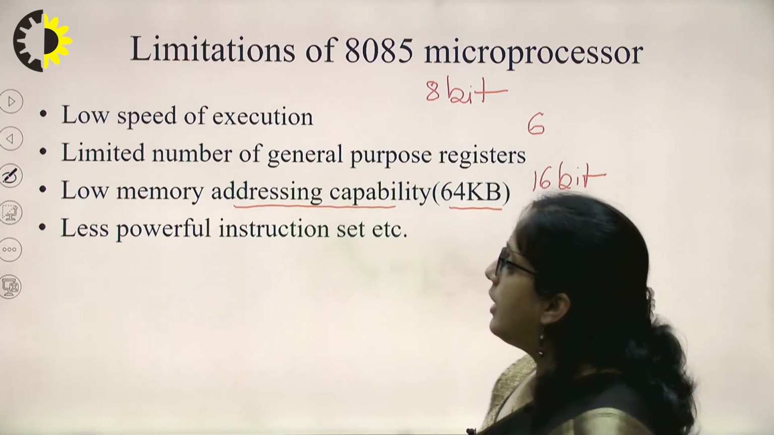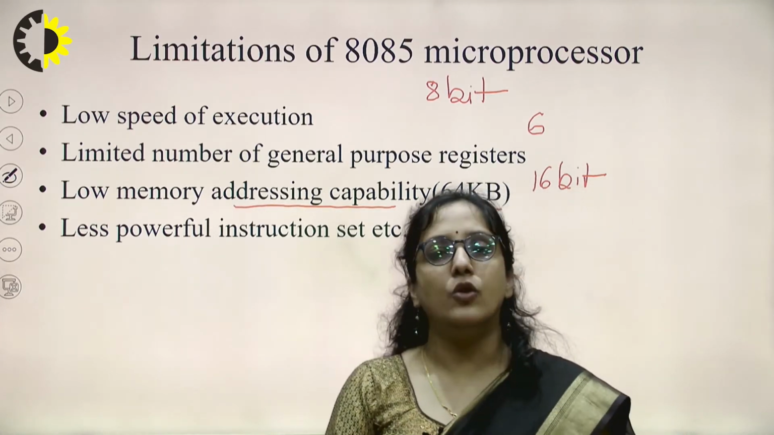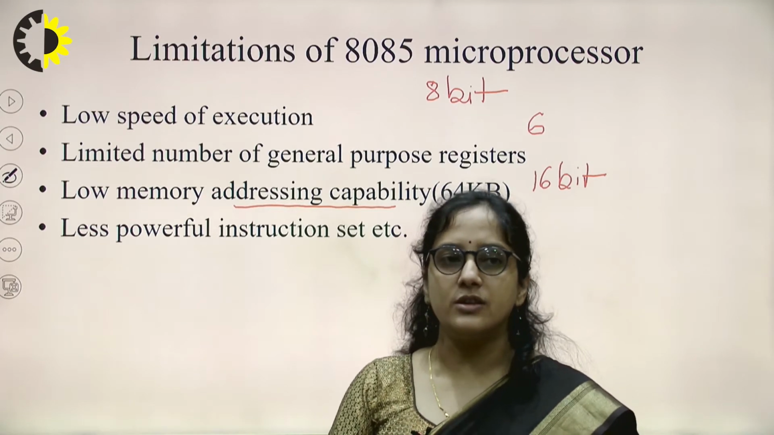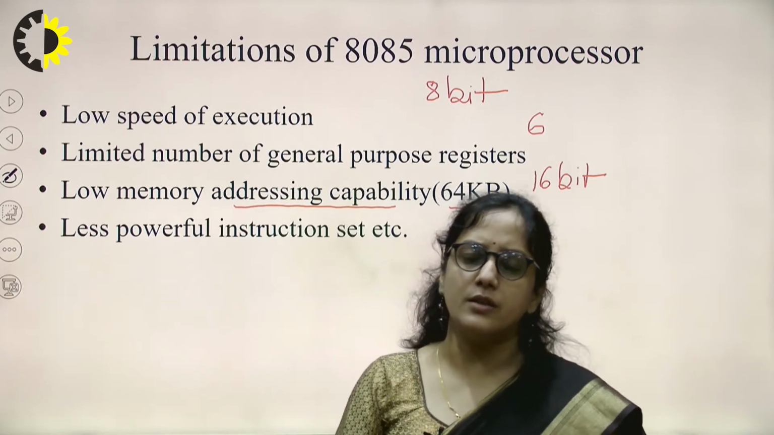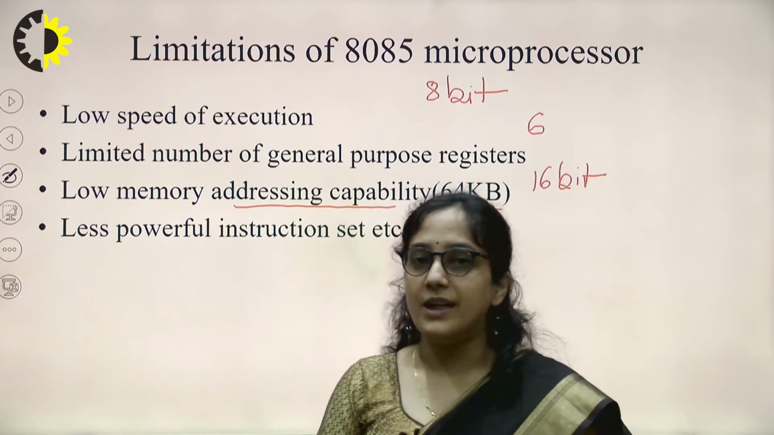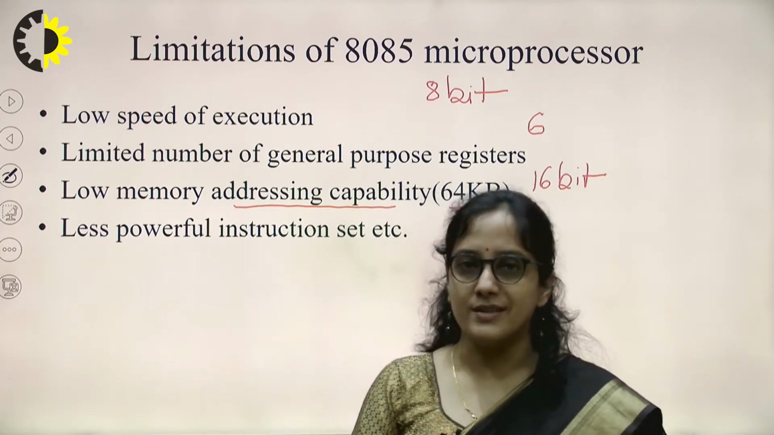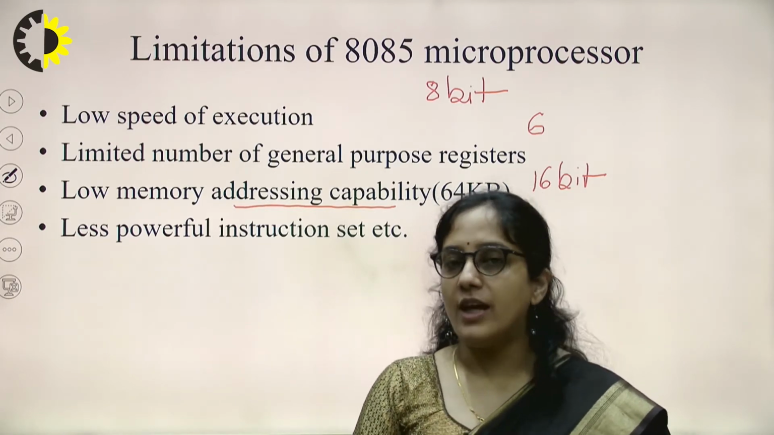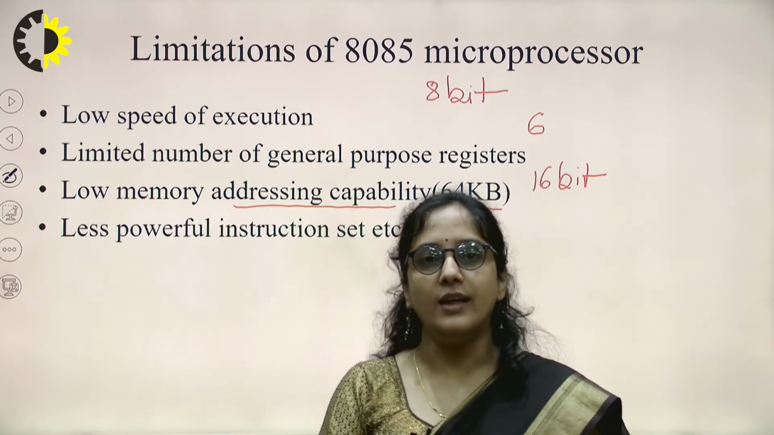And also the instruction set is less powerful, because we don't have multiplication or division and many more instructions in 8085. We have only a limited set of instructions in 8085.